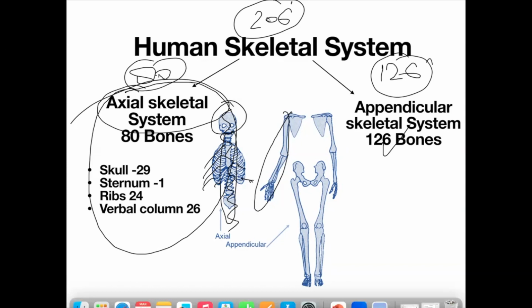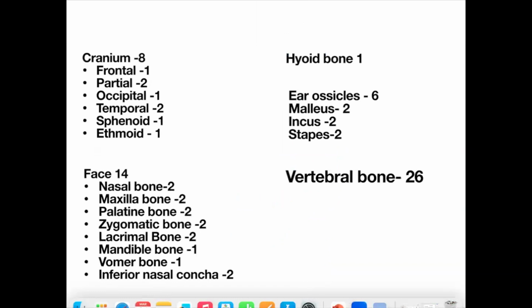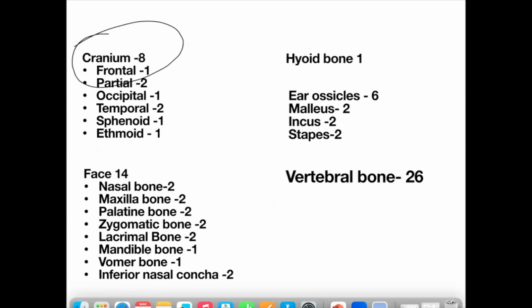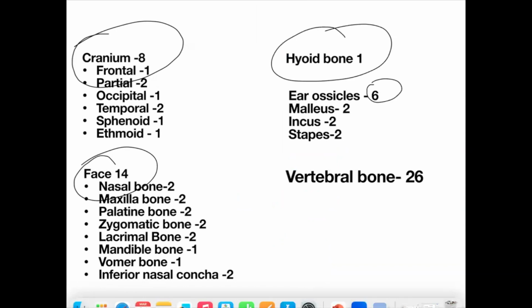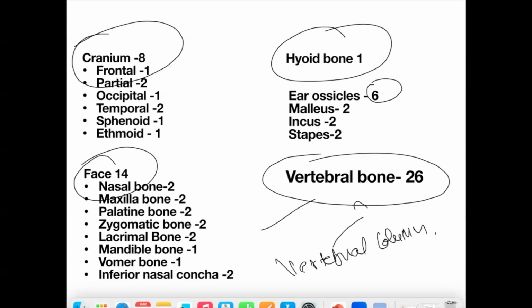Okay, so right now our target is the spine. So our target is this one, the first one. तो हमारा लक्ष्य है पहला जिसमें कुल 80 हड्डियां पाई जाती हैं. There are 80 bones: 8 bones in the brain, 14 bones on the face, 1 bone in the throat region, the hyoid bone, 6 bones in the ear, and finally there are 26 bones in the spine और vertebral column. हमारा मुख्य फोकस है vertebral column जिसकी हम बात करेंगे. So let's focus on this.